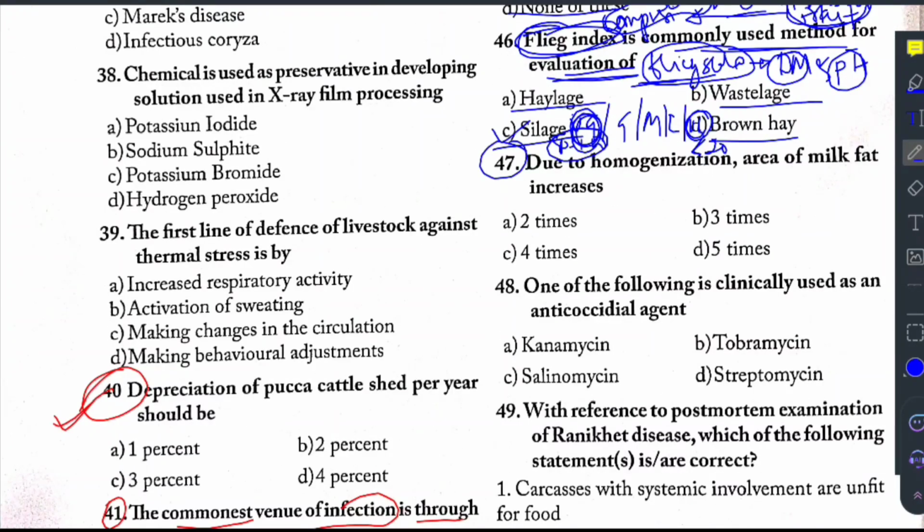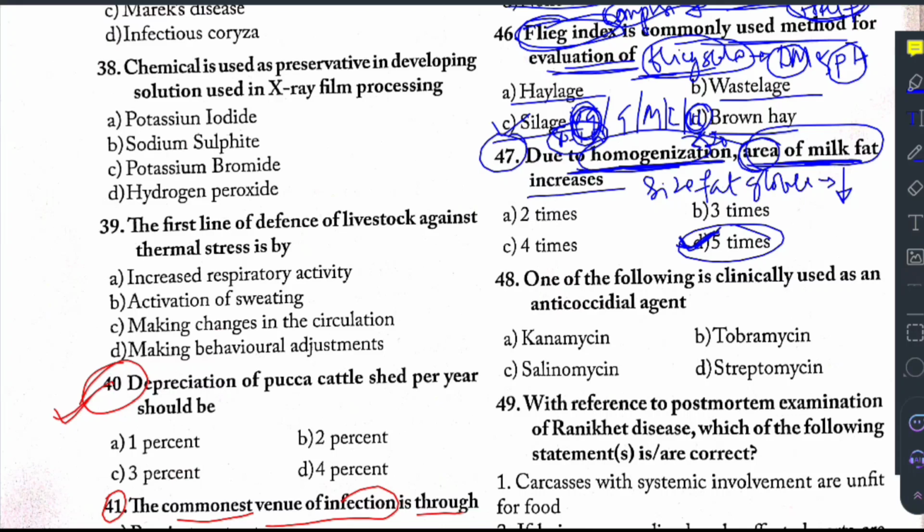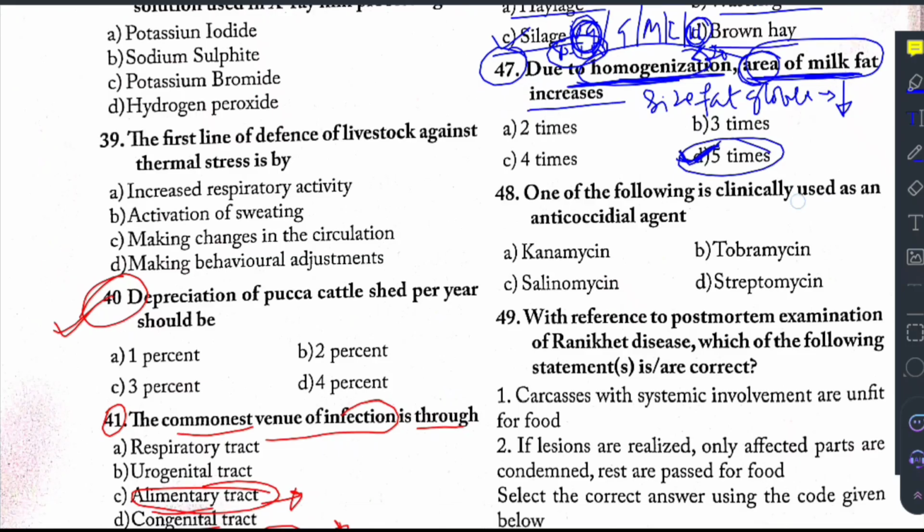And then question 47 says, due to homogenization, area of milk fat increases how many times? So this question says, through homogenization, the area of the milk fat will increase by 5 times. So the correct answer for this question is 5 times. One should not get confused. This homogenization will of course increase the area of milk fat, that is, the surface area of the milk fat is increased, but the size of the fat globules will be reduced.